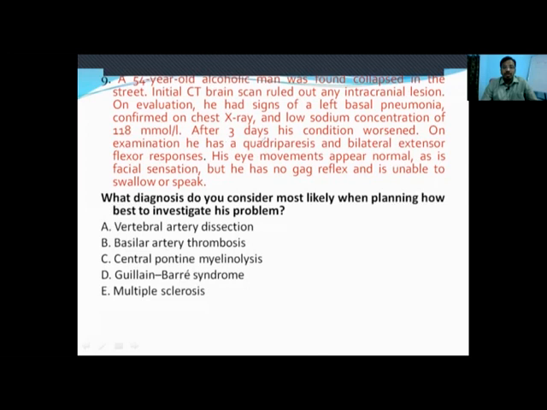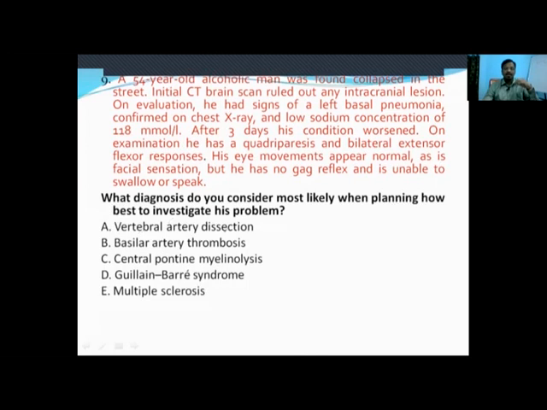So developing quadriparesis with extensor plantar responses actually indicates that he is having pyramidal weakness. That means there is some UMN kind of lesion, and there is no gag reflex. That indicates it's a bulbar palsy. Bulbar palsy, absent gag reflex, which was happening after the correction of sodium, you should always think of any adverse effect of sodium correction. Okay, but let's go to the options and analyze them.